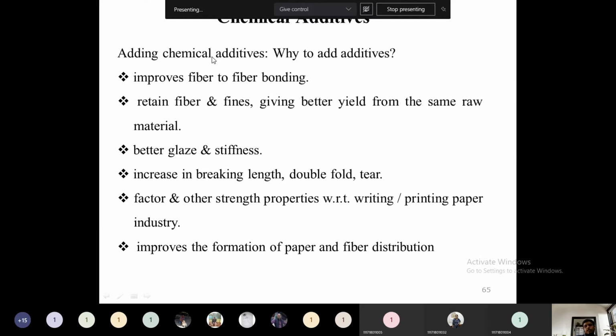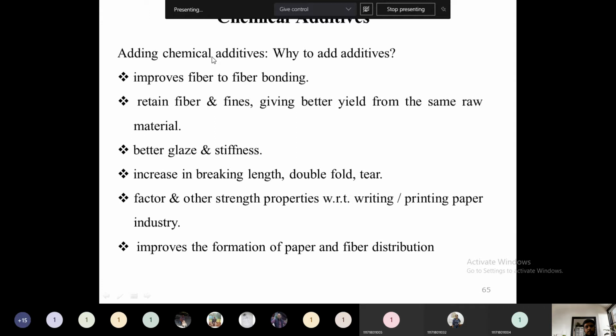Then retain fibers and fines, giving better yield from the same raw material. So whatever the same raw materials are there, by adding some chemical additives, for example, from the softwood, if you obtain some low grade paper, by adding chemical additives we will obtain the high grade paper using the same raw materials.